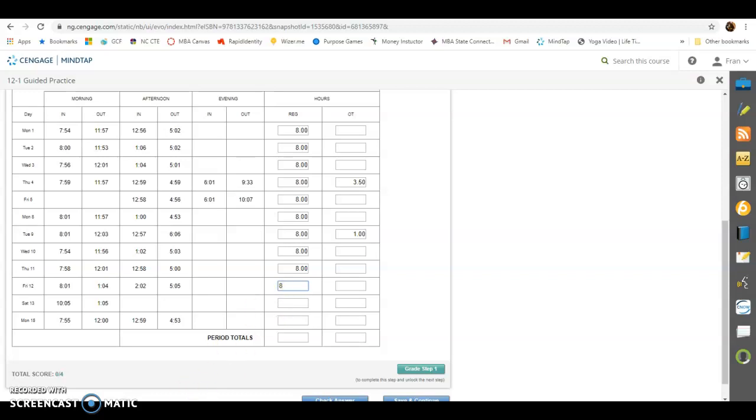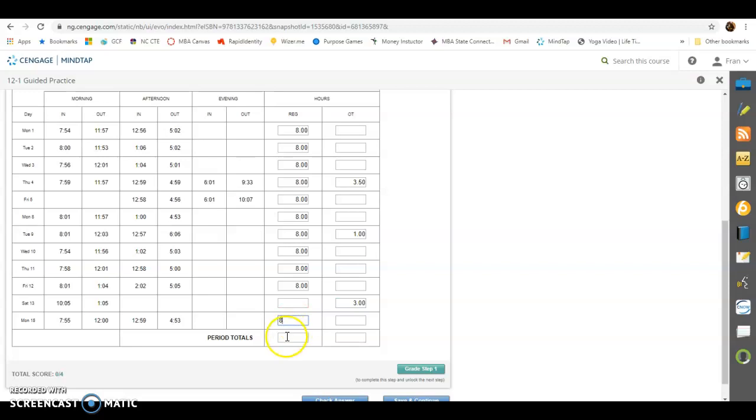Now, this is a Saturday. For these people, working Saturday, because they've already worked 40 hours during the week, is all overtime. They work 10 to 1, so that's 3 hours, and that is overtime, because they already worked their 40 hours that week. Then we start on Monday, so that's going to start a whole new work week, and they worked 8 hours.